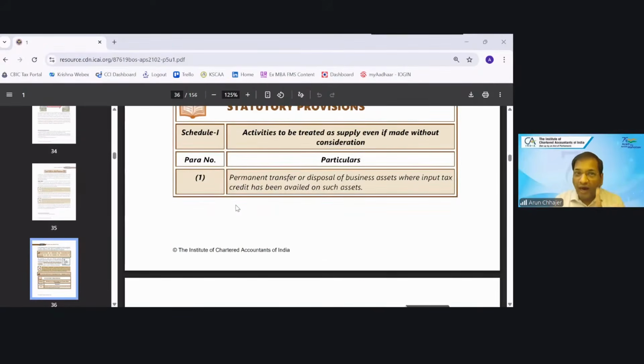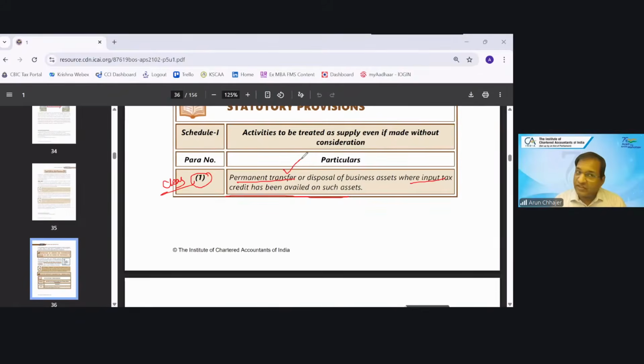You are giving the answer based on the first para. Absolutely. Whether it is correct or not, we will discuss in some time. And you have used that permanent transfer will be taxable when ITC has been availed. Very, very well. So you are clear with para number 1.